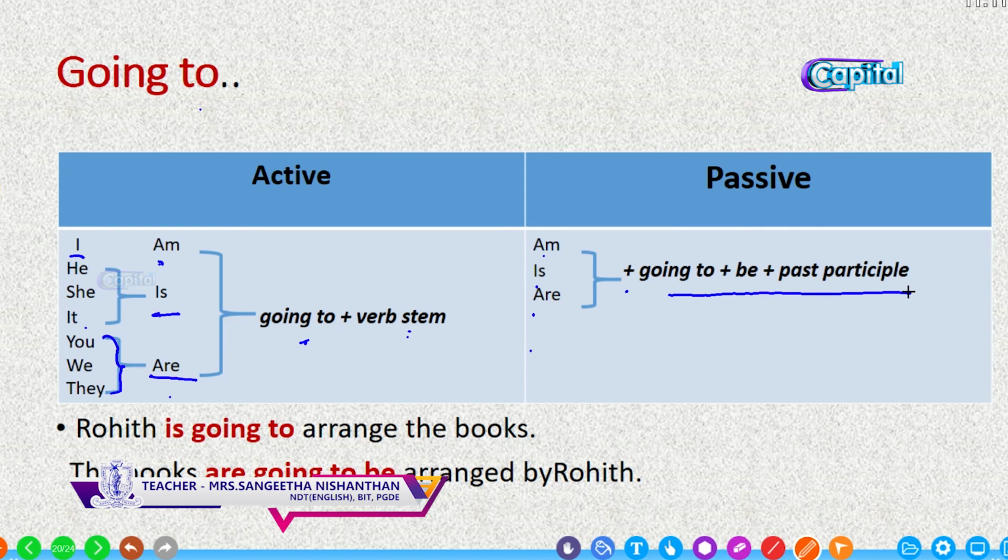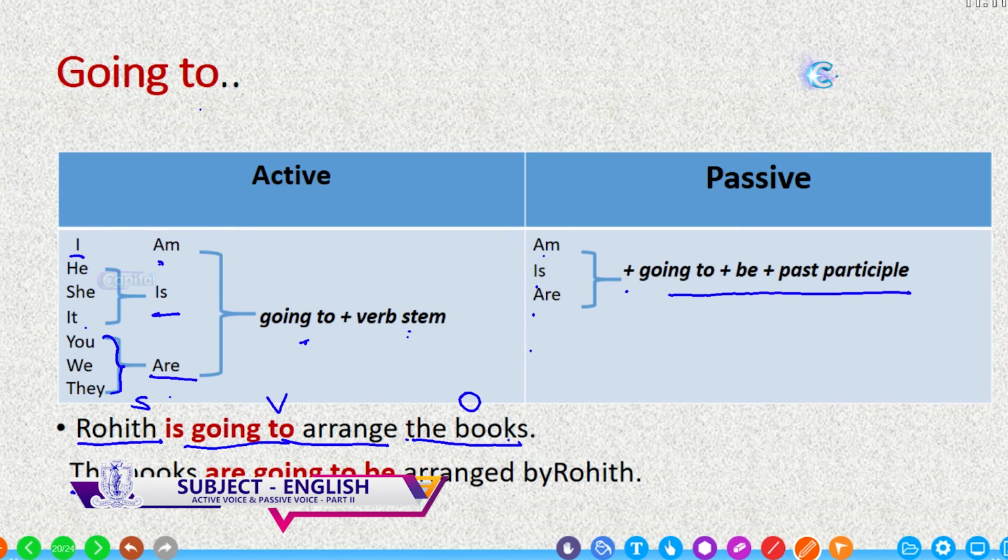Look at the example. Rohit is going to arrange the books. Who? Rohit. What is he going to do? What is he doing? Is going to arrange. So this is the verb. What is he going to arrange? The books. So this is the object. So bring the object to the beginning, the books.